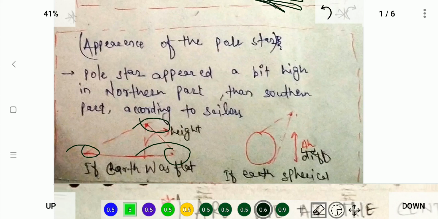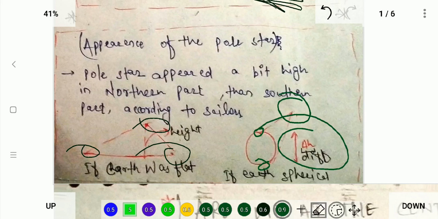So how can it be that in the northern part it appears high and in the southern part it appears low? It can only happen due to this kind of diagram. See, this is north and this is south. Consider this pole star. There is a difference in height, a delta difference. This happens only if the earth is spherical or some other shape. It need not necessarily be spherical, but it should be of some other shape. On a flat surface, it can never happen.